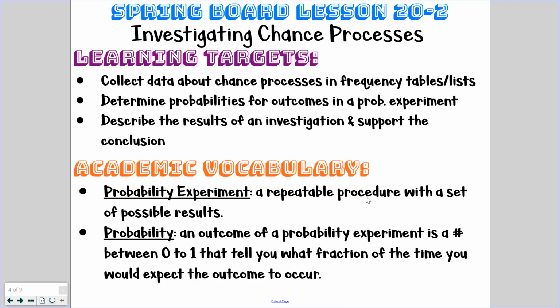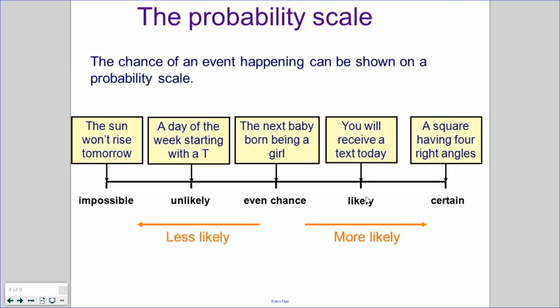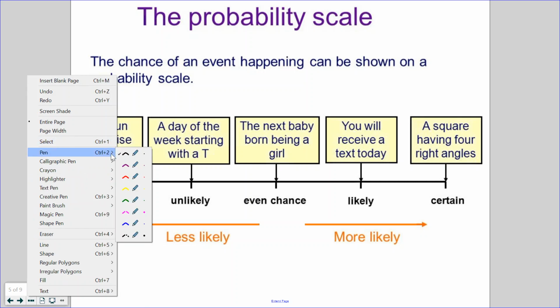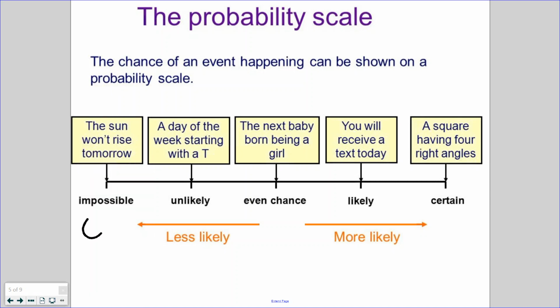So let's take a look at this image real quick to kind of explain what I mean by probability. So let's take a look here at the probability scale. As we look towards this right now, it's saying that the sun won't rise tomorrow. That's basically saying that that's impossible. We know that it will rise, so that is a 0% chance that that won't happen.